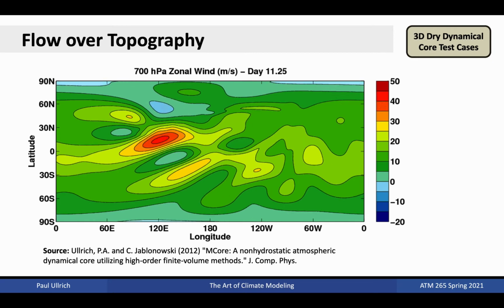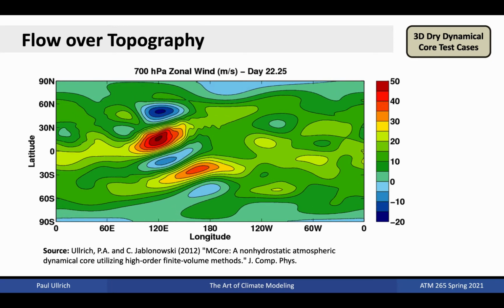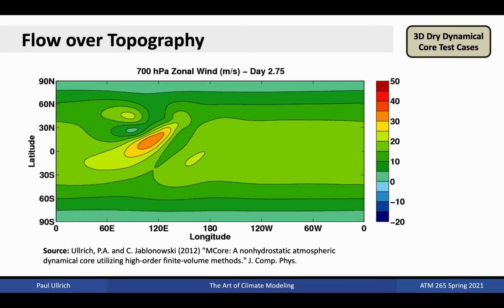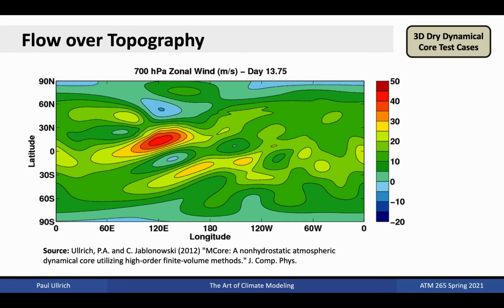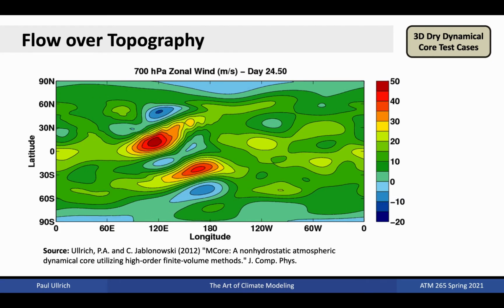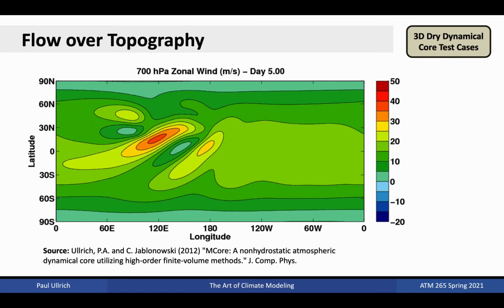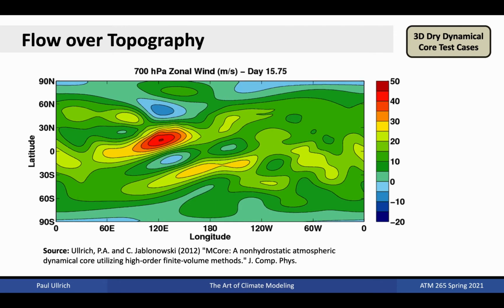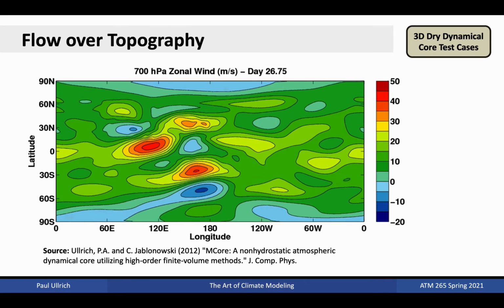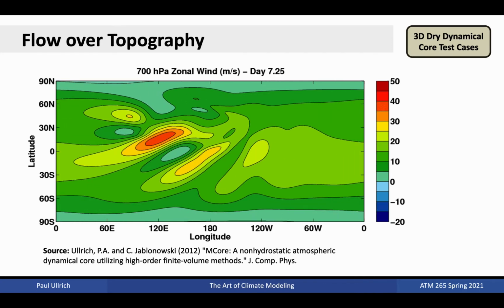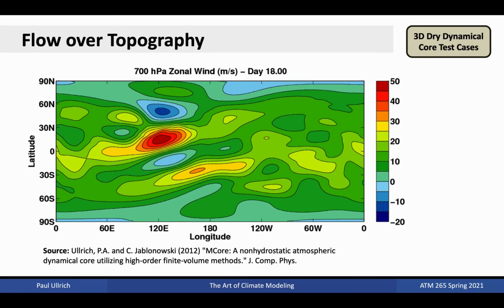Another popular test of 3D dynamical cores is flow over topography, where a conical mountain is added to an otherwise geostrophically balanced flow. The resulting solution generates a downstream wake of Rossby waves, which eventually propagate globally. Over sufficiently short timescales, these solutions can be compared between dynamical cores.